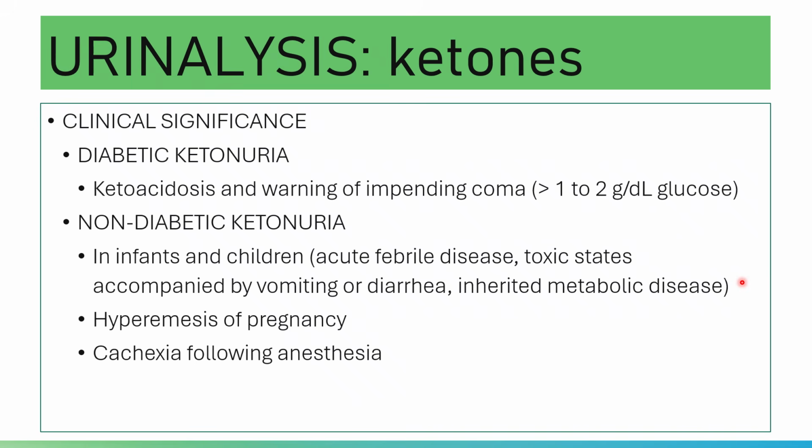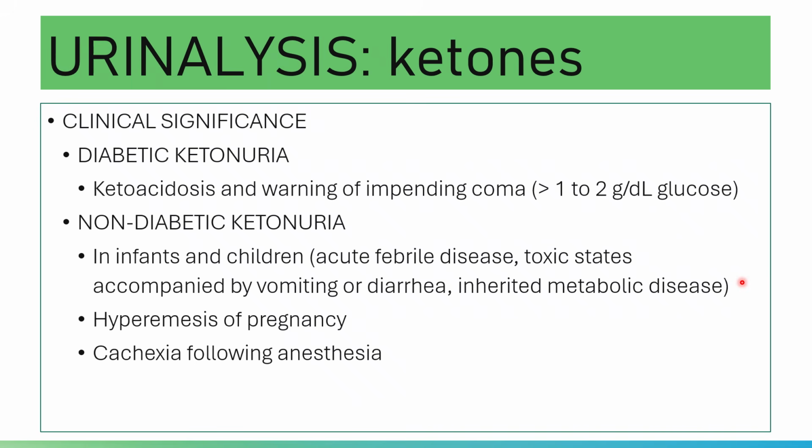If the metabolism of fat is persistent, it will produce a large amount of ketone bodies or keto acids. Again, your ketone bodies are beta hydroxybutyric acid, acetone, and acetoacetic acid.